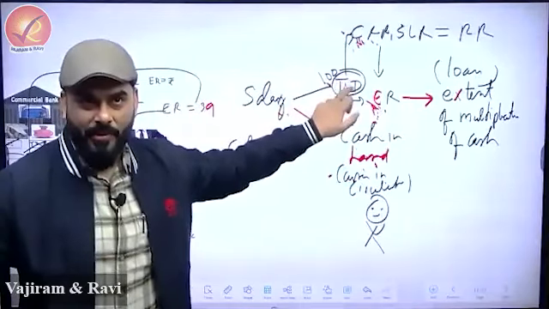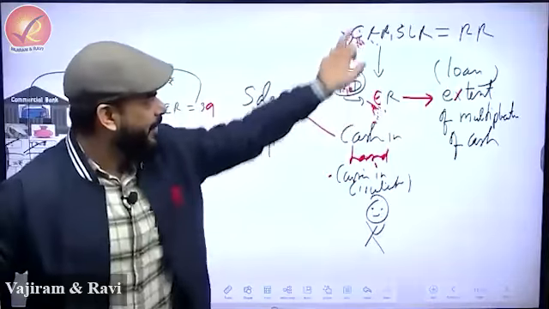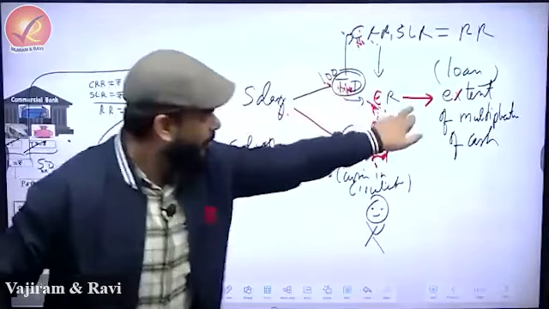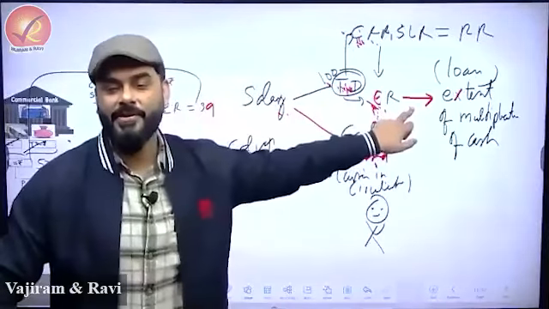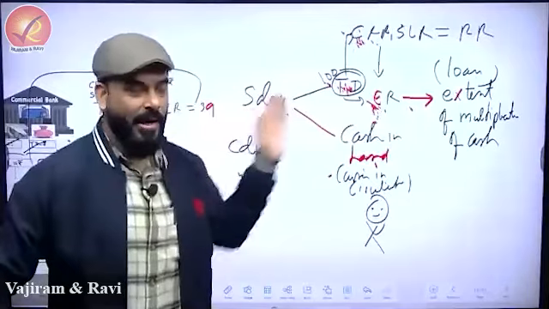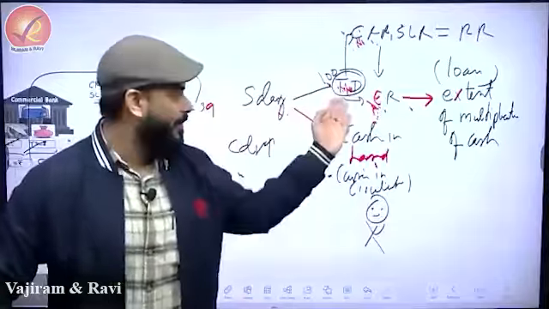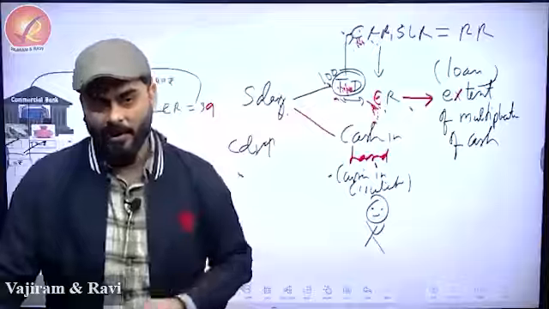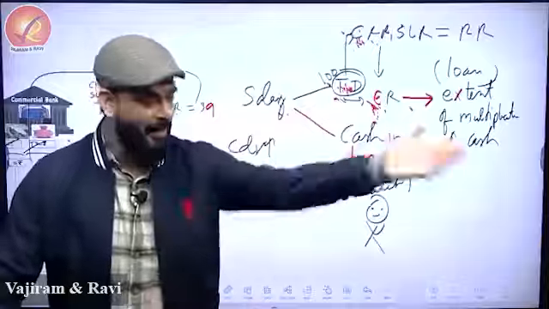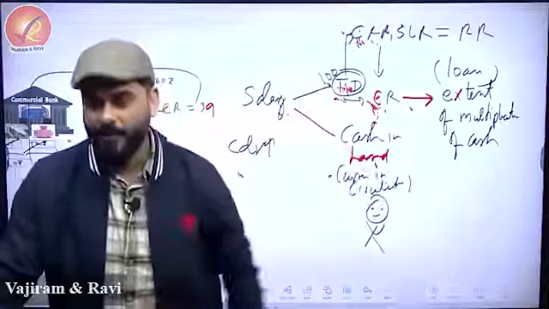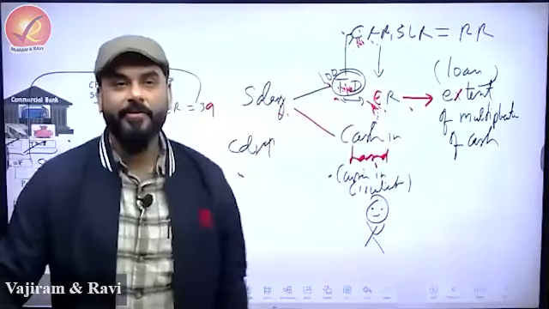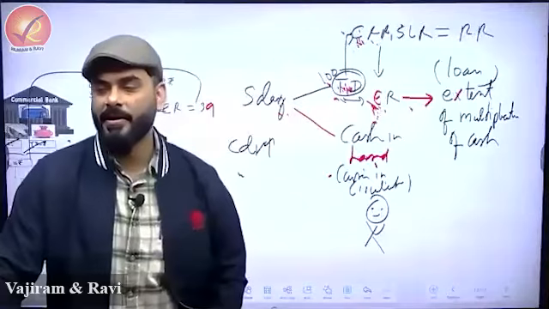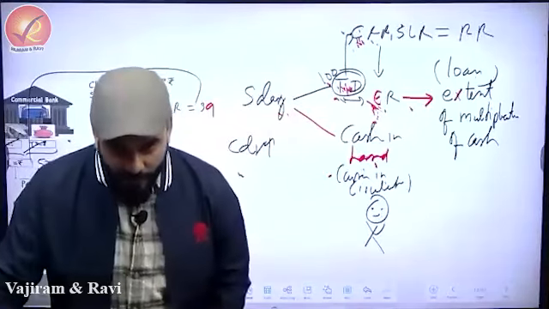And when this comes down, this is fixed, but this is low. Less money is available with the banks, because people are holding more cash and giving less to the bank. When you give less to the bank, how will the bank give loans? Simple. I am holding more cash in my hand, I am giving less to the bank, the bank will give less to people. So the availability of money, or money multiplication, that process will slow down.